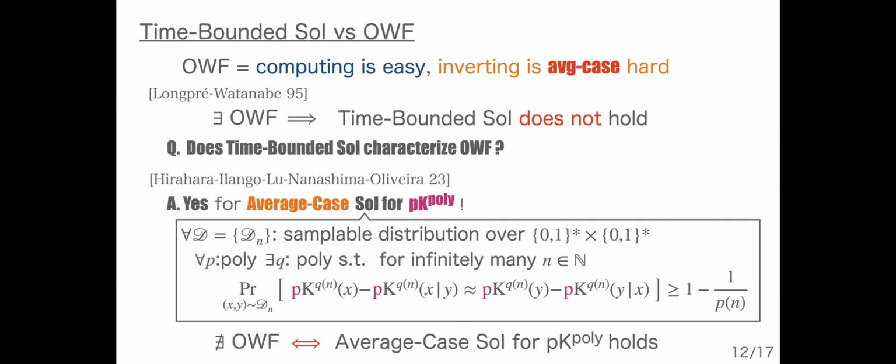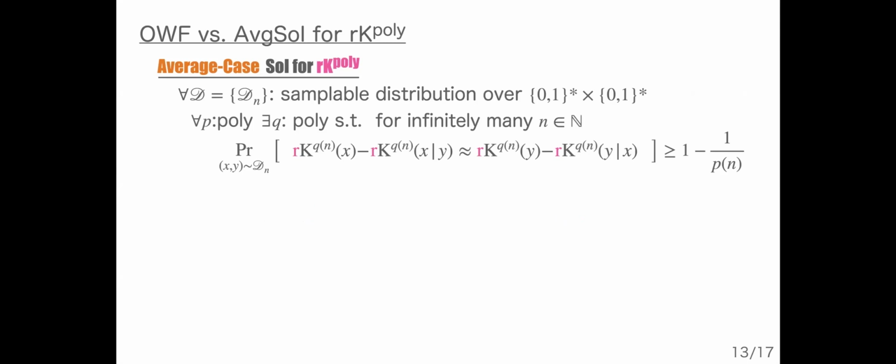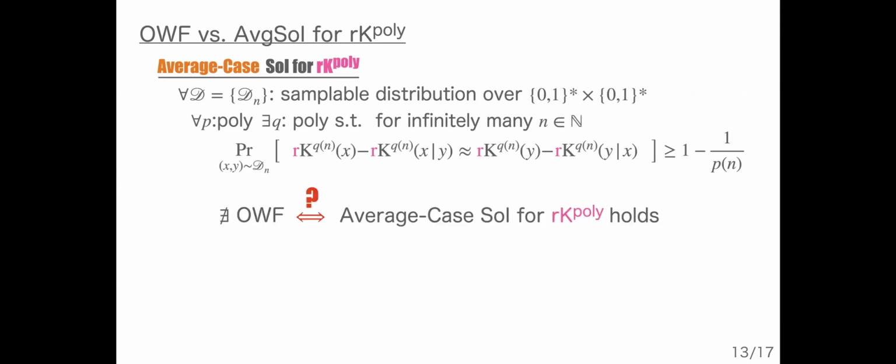But again, in terms of algorithmic information, the notion of randomized Kolmogorov complexity is seemingly more natural than pK^poly. So we can ask the same question for rK^poly.